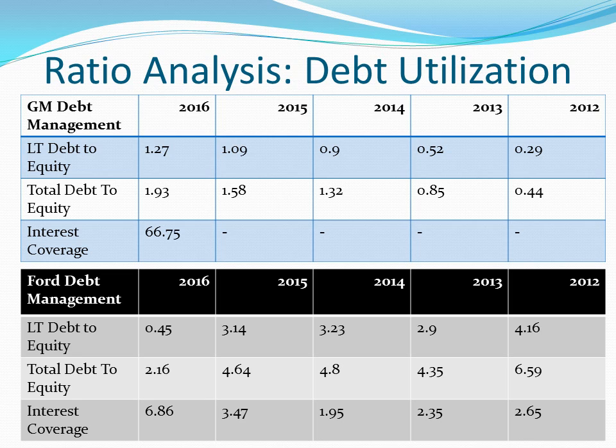The financial ratio analysis looks at debt utilization and how well GM and Ford manage their debt. By looking at the two tables, and specifically the company's total debt to equity ratio, we can see that GM has slightly increased their debt in recent years, while Ford in fact has been reducing their debt. That being said, GM still has a smaller ratio and has for years.